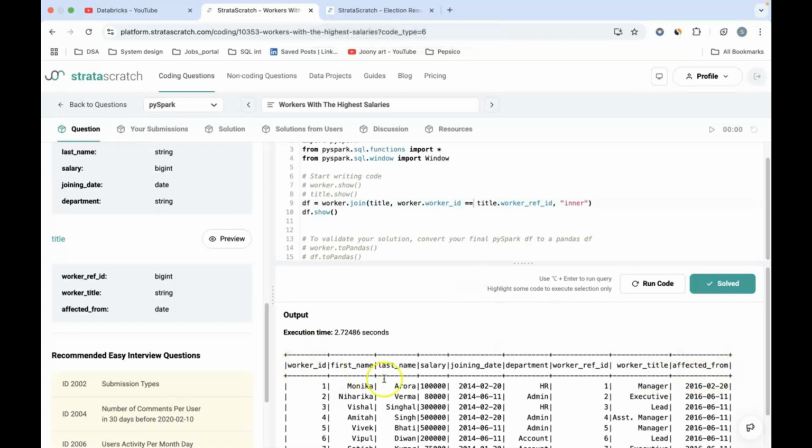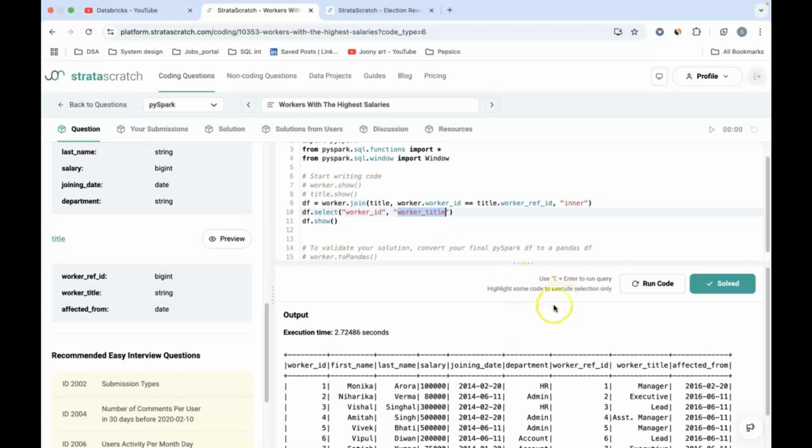So in this, I have joined all the columns, but I will not need all of them. Just to avoid the confusion, let's first select the columns that we actually need. What we need is the worker ID. Then we will also need the worker title because we need to find out the best worker title.